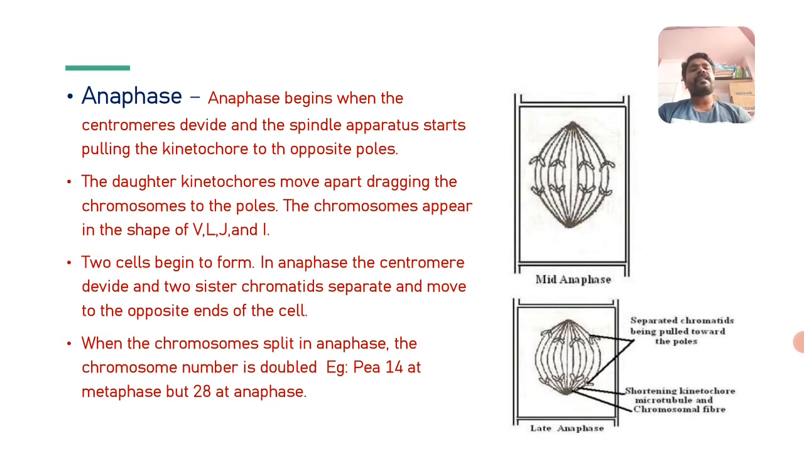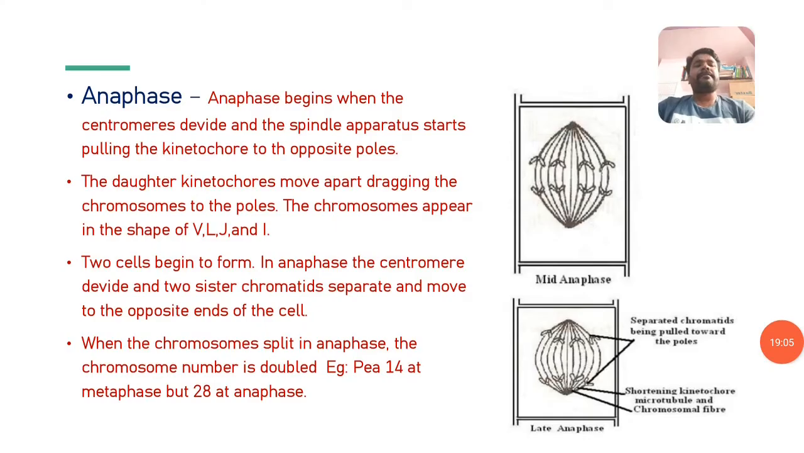So half portion, it refers to what? It is one chromosome towards one pole. Hence, at the opposite pole, the number of chromosomes formed is like 28, meaning double. When the chromosomes split in anaphase, the chromosome number is doubled. There is one example for that.